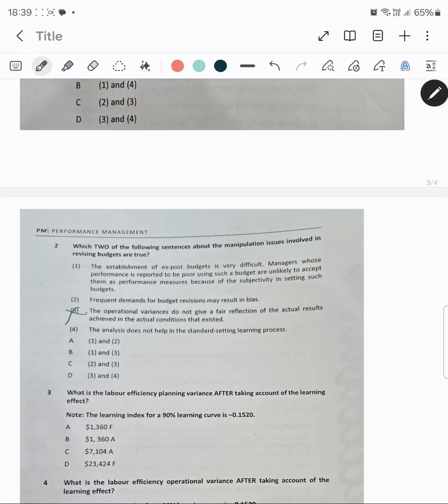Now let's read the fourth option. The analysis does not help in the standard setting learning process. Okay, this is incorrect. The analysis will help in standard setting learning processes. So the fourth is also incorrect. Now we are left with first and second, and we have this option A over here.